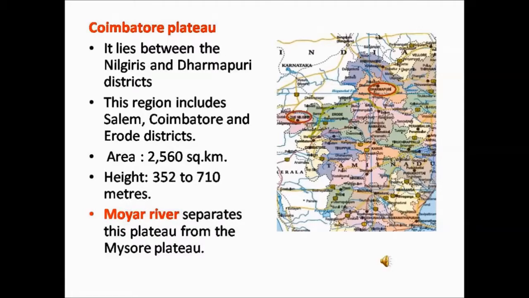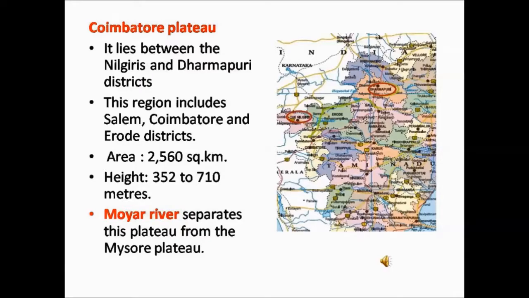The area covered by this Coimbatore Plateau is about 2,560 square kilometers, and the average height of this plateau ranges between 352 to 710 meters. The Moyar River separates this plateau from the Mysore Plateau. Moyar River you can find in the political map of Tamil Nadu in your book.